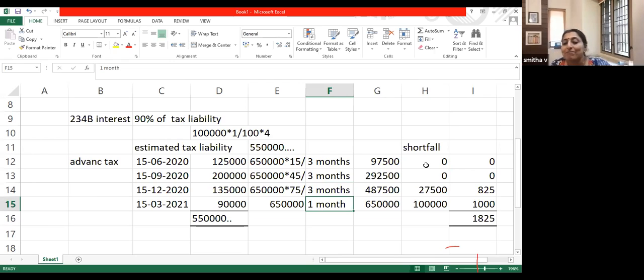All right. So I think I have completed. It was too short a time, 3 hours for this chapter. Generally, if it had been a regular class, I would have taken more than 8 hours for this session on TDS, TCS and advance tax. So even then, I think I have done little justice to what I am allotted. Any doubts you can ask.